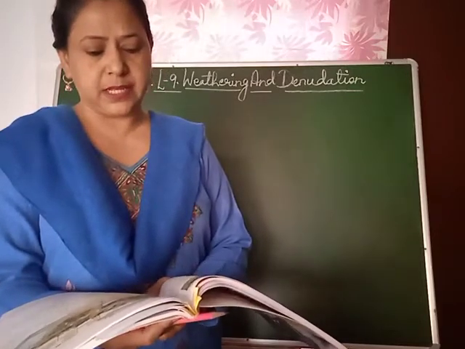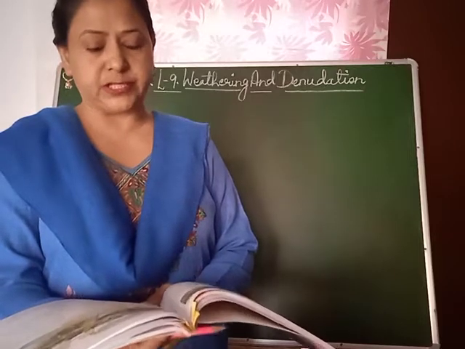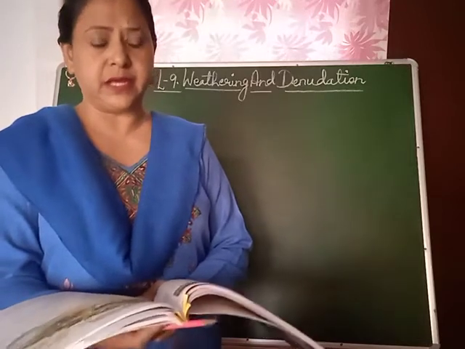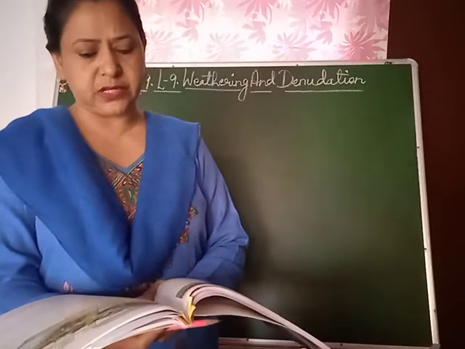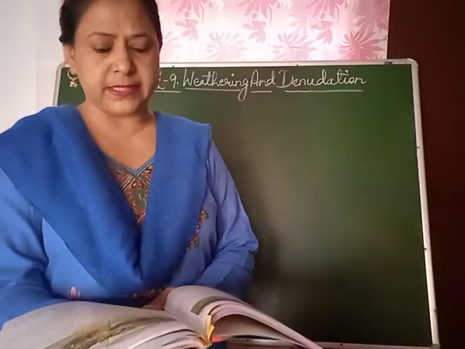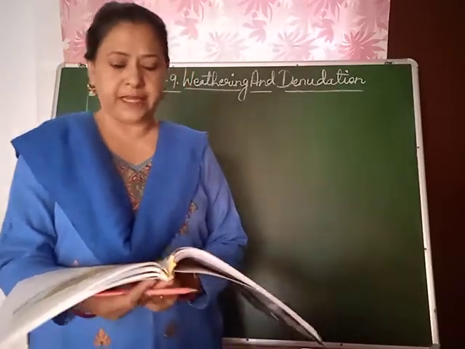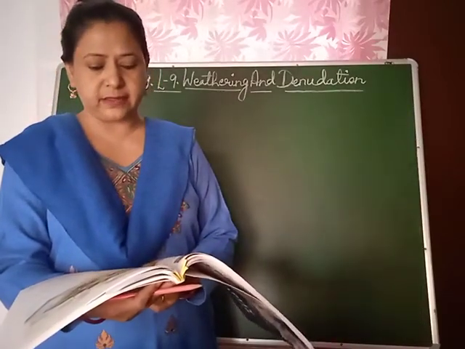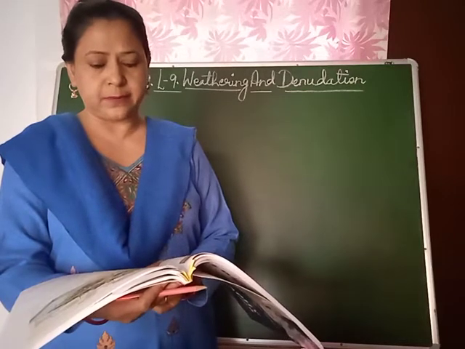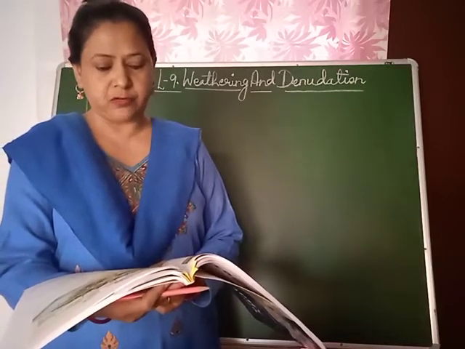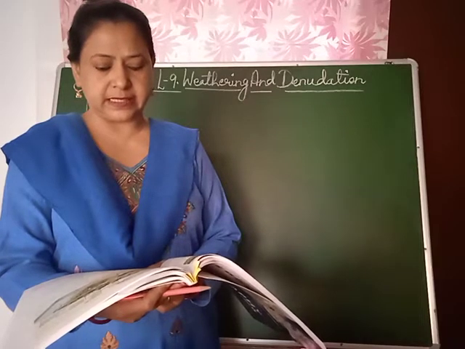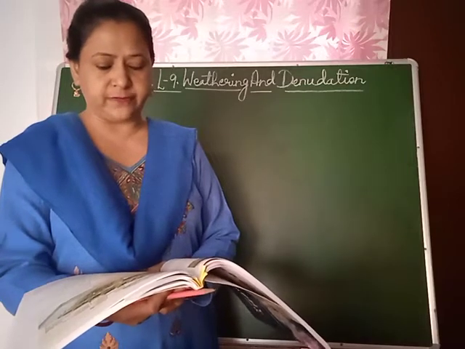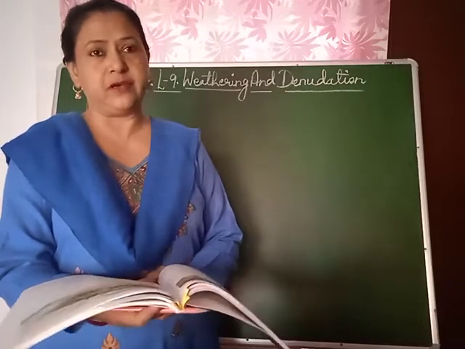Work of rivers. Running water is one of the most important agents of denudation. Children, the water which takes away the rocks from one part to the other is called denudation. In rivers, erosion and transportation go on simultaneously, comprising the following interacting processes: corrasion and abrasion. This is the mechanical grinding of the river load against the banks and beds of the river. The rock fragments are hurled against the sides of the river and roll along the bottom of the river. This kind of lateral and vertical erosion is called corrasion.